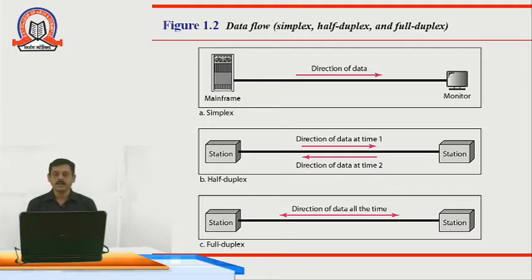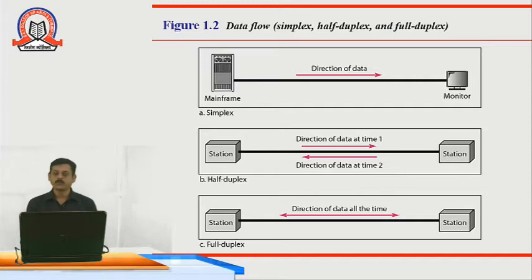Then in a half duplex communication channel, you can see data is transferred between two stations. A sender is sending data and the receiver is receiving data. At another time, the sender becomes receiver and the receiver becomes sender, and it sends data vice versa. The best example of half duplex transmission is the walkie-talkie.